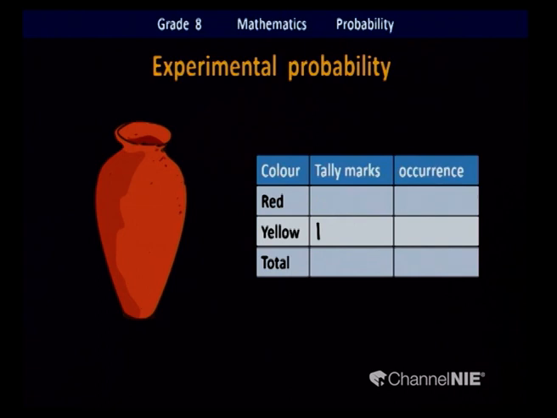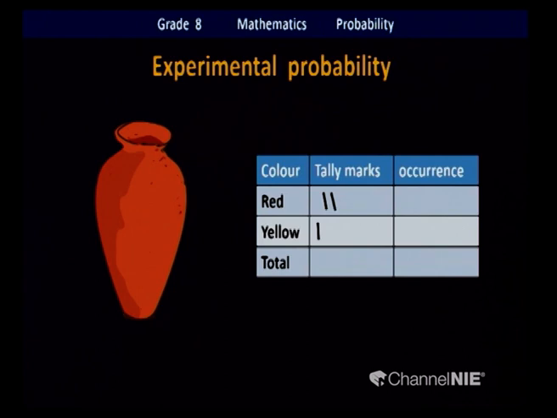Okay, put the hand into the pot. Take the next one. What is it? That's a red one. Then you mark the tally. Then again we put it back in the pot. Shall we do it again? Yes. This time also it is a red one. The marble color is red. So you mark the tally. Then put it back in the pot.